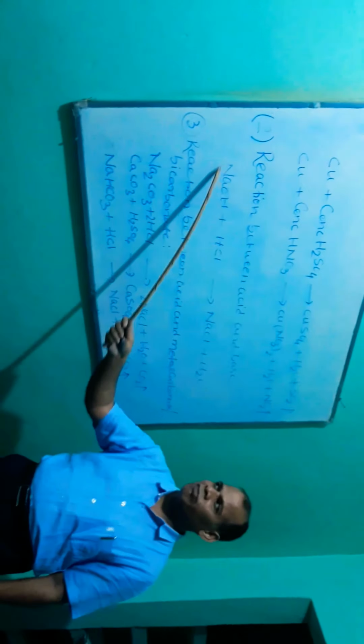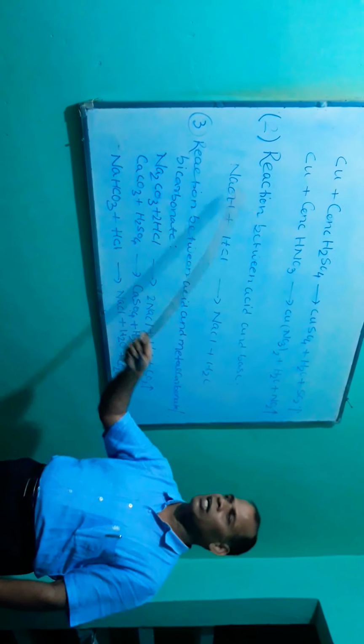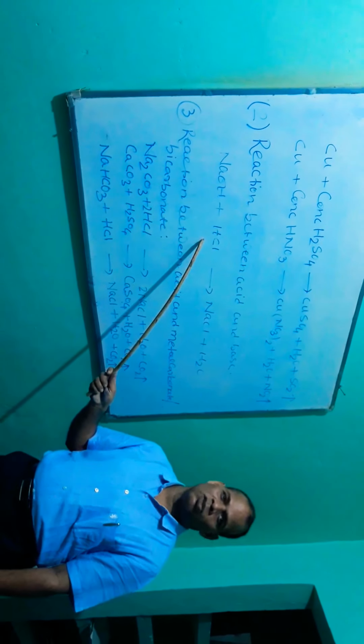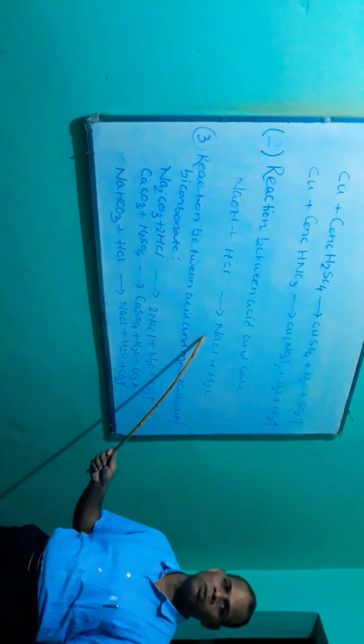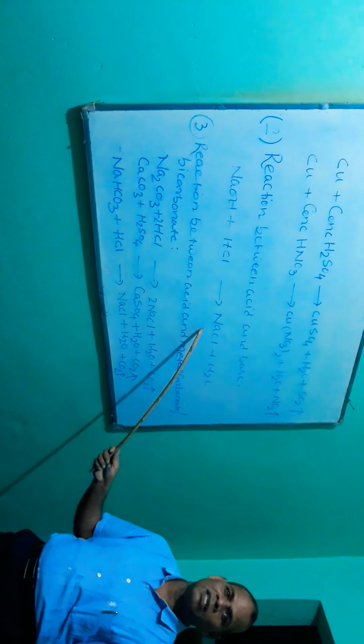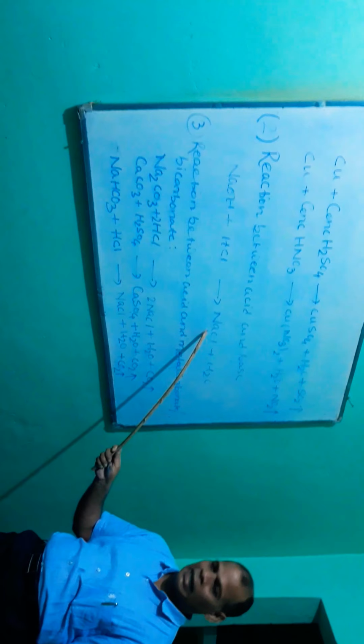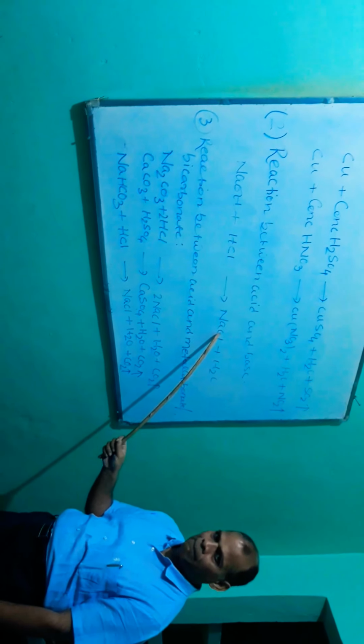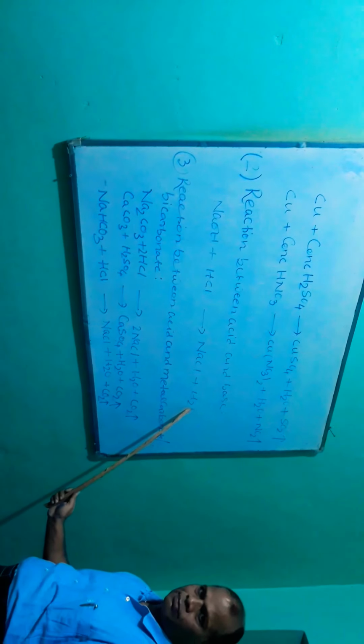Again the basic effect of NaOH is nullified or neutralized by HCl. So it means the product formed is neutral, neither an acid nor a base. So when a base reacts with an acid, it forms salt and water.